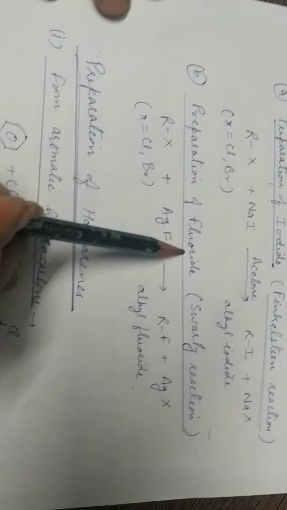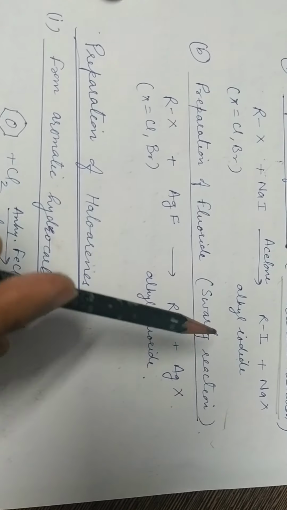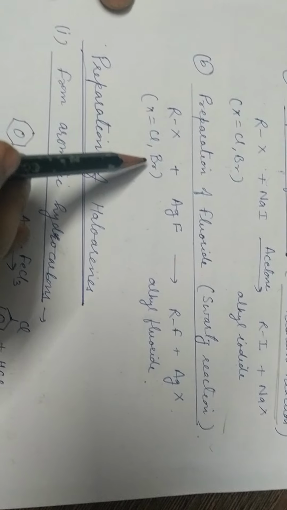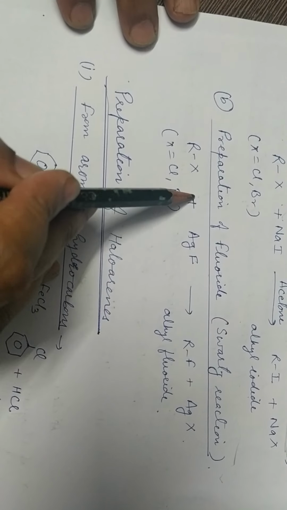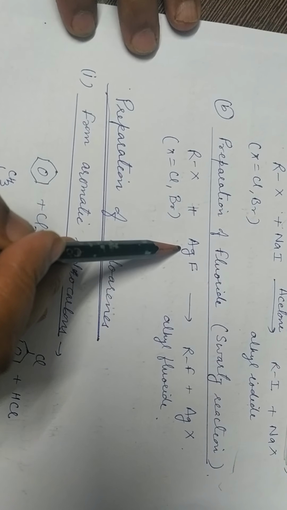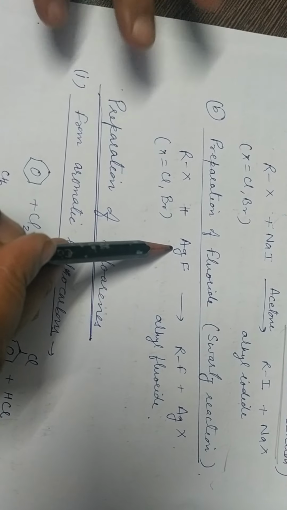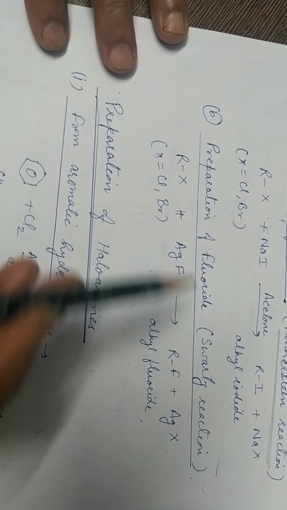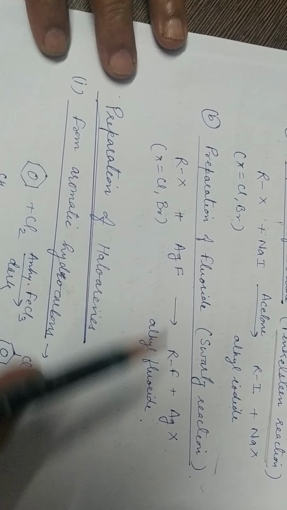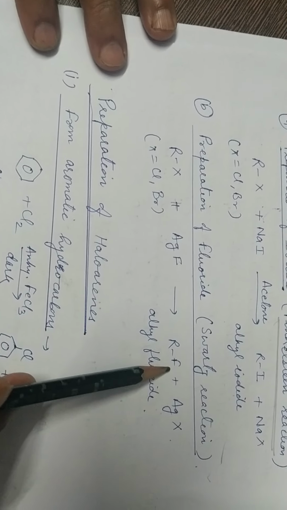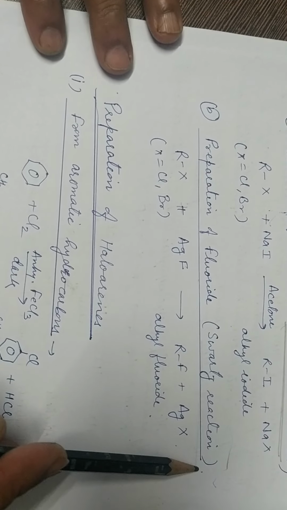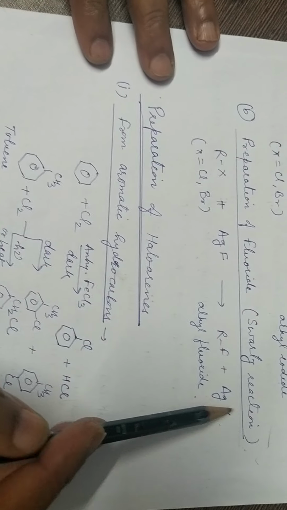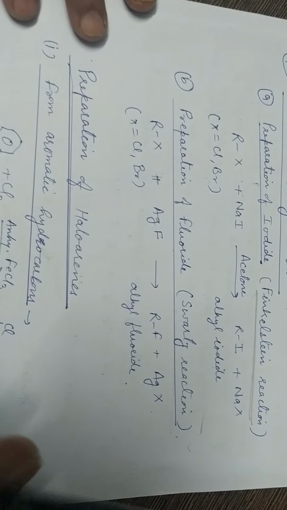Similarly, for the formation of fluoride, we use any alkyl chloride or alkyl bromide and react with metal fluoride like silver fluoride. In place of silver fluoride, we can also use antimony fluoride or mercury fluoride. Alkyl fluoride is formed. The name of this reaction is Swarts reaction. So these two are very important named reactions, Finkelstein reaction and Swarts reaction. These are some common preparations of alkyl halide, or you can say haloalkane.